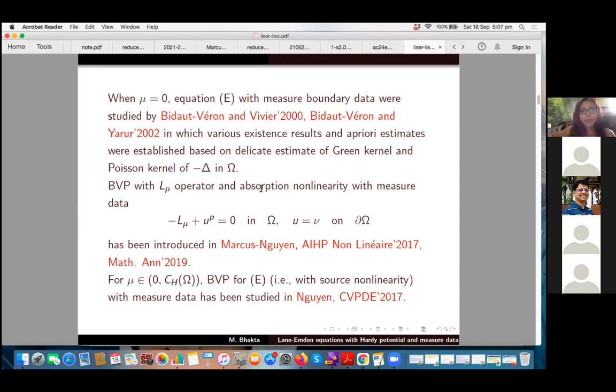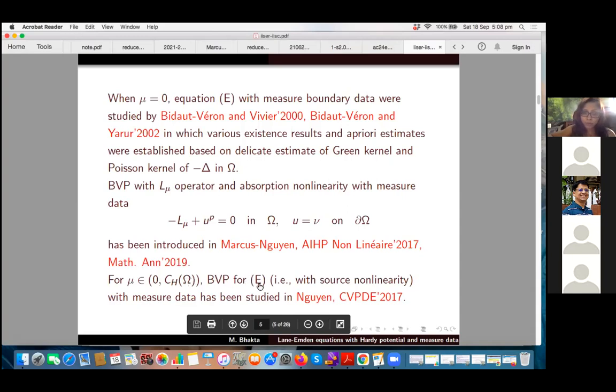I started with that. In that case, I will tell in detail later, it will show that even in the subcritical case, here in the source nonlinearity case, the solution will exist only when we take the measure small enough in its norm. Okay, so this boundary value problem with L mu operator and absorption nonlinearity, with measured data, has been introduced by Marcus and Nguyen in 2017 and in another consecutive paper in 2019 for a little more general class of operator. For mu positive, that is strictly less than C_H(omega), that's the best Hardy constant.